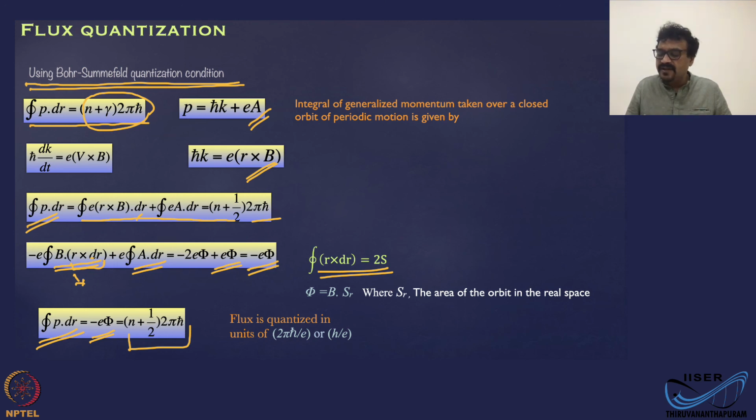So from this, what you can write is the flux enclosed, phi, is actually quantized in h by E. So this quantization of the magnetic flux enclosed by a closed orbit you can arrive at from the very basic Bohr-Sommerfeld quantization condition.